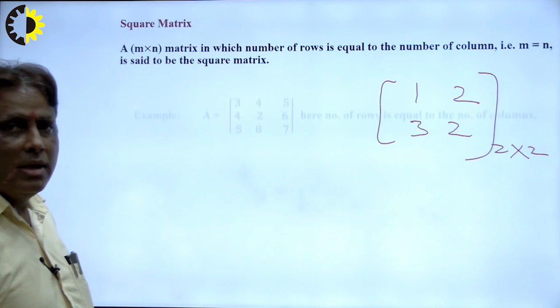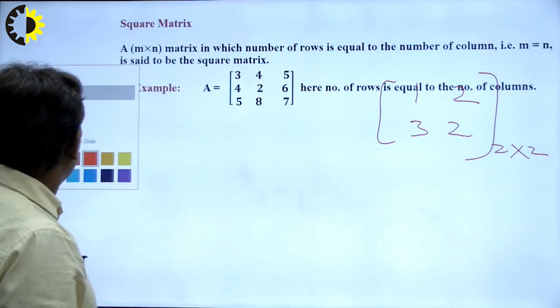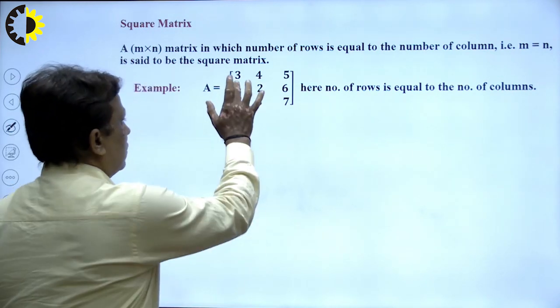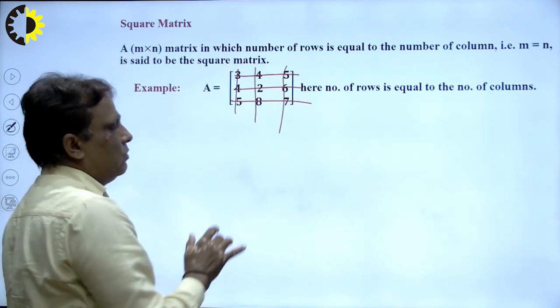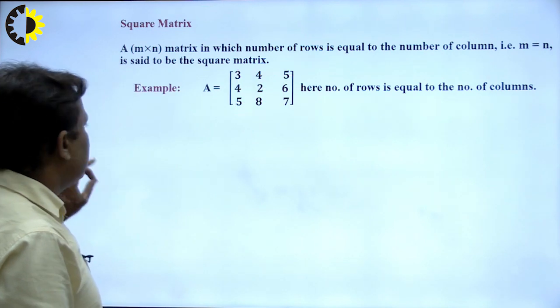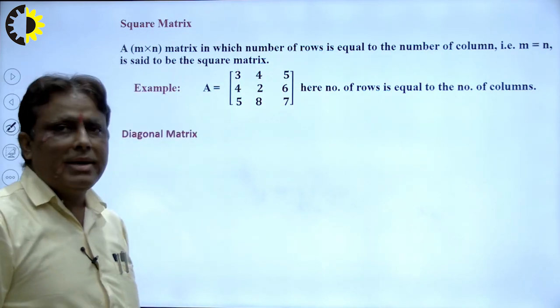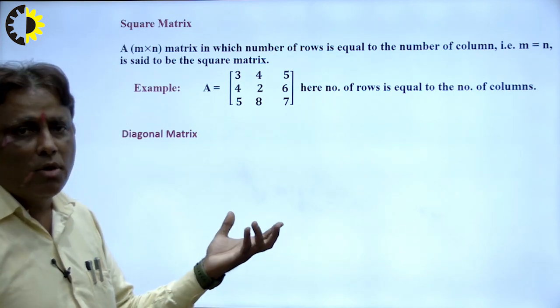In this way, we have another example here, right. Matrix A, in this matrix there are 3 rows and 3 columns, first row, second row and third row, first column, second column, third column. So the order of this matrix is 3 by 3. Therefore this is a square matrix. So in this way we can say that a matrix is square if m is equal to n, that means the number of rows is equal to the number of columns.